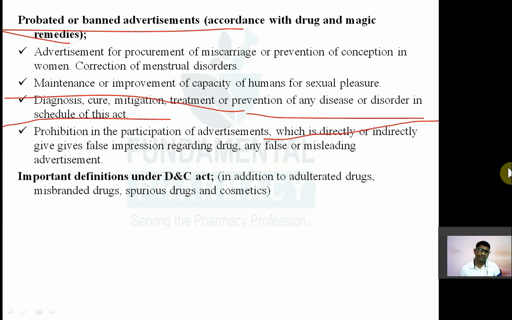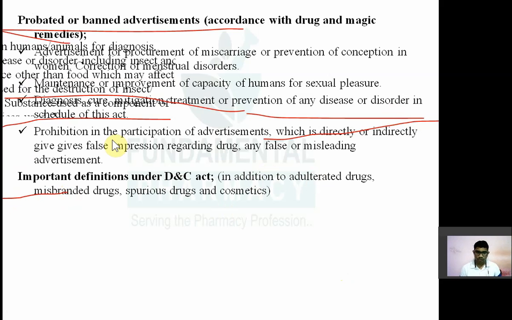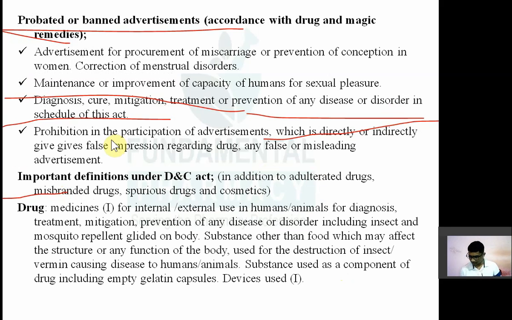Okay, important definitions under the Drug and Cosmetic Act. We have already seen a few definitions like misbranded drug, adulterated drug, spurious drug and cosmetic. So we are going to see them again. Let's see first the remaining ones. इसके अलावा कौन से definition है, इसके बाद में कौन से definition है. So first is the drug itself. What do you mean by drug? So drug is nothing but the medicine.